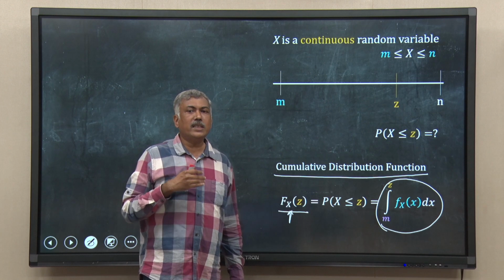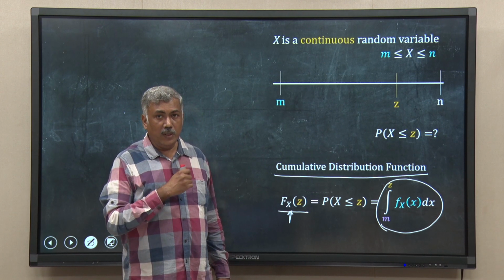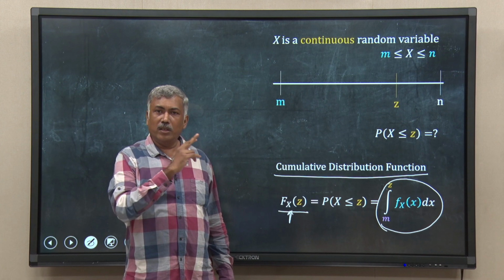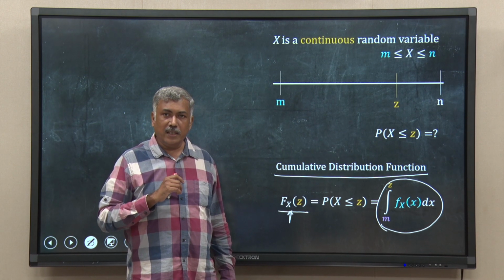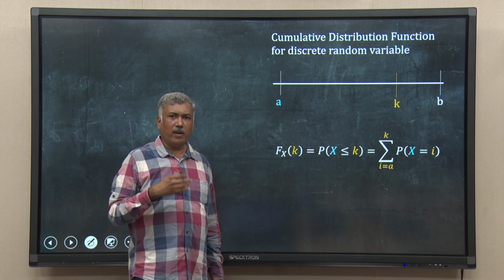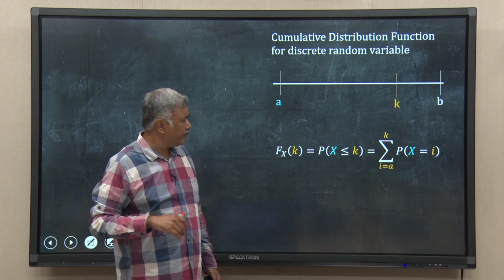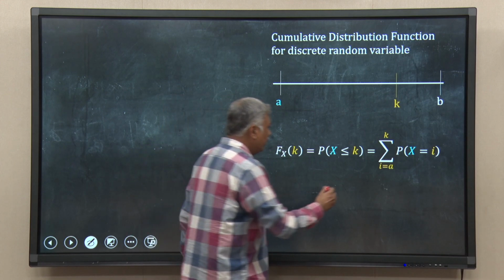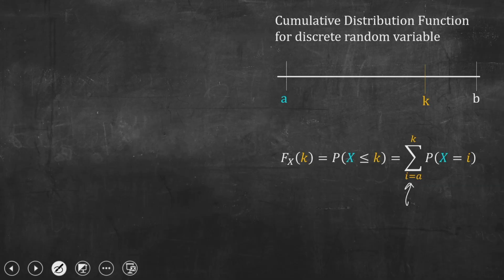Now, you must be thinking that what we are discussing is for a continuous random variable. We have not discussed the cumulative distribution function for the discrete one in the last lecture, but actually you can map it very easily. We will also have a cumulative distribution function for a random variable which is discrete. In that case, I will do a simple thing. I will not do integration, I will do simply summation, because this is discrete and I do not have to use the PDF, I will use the PMF, the probability mass function.